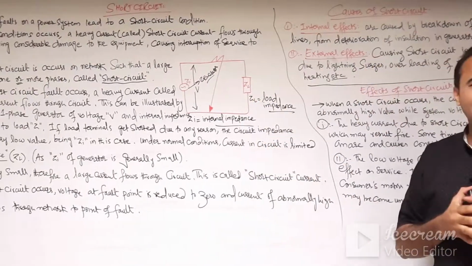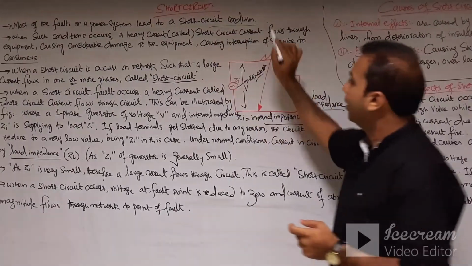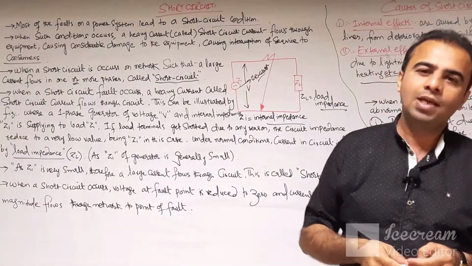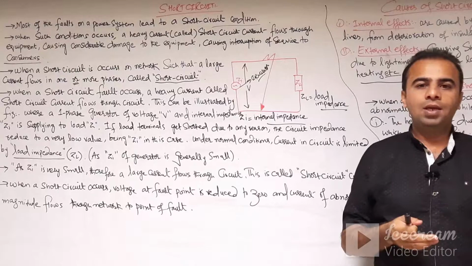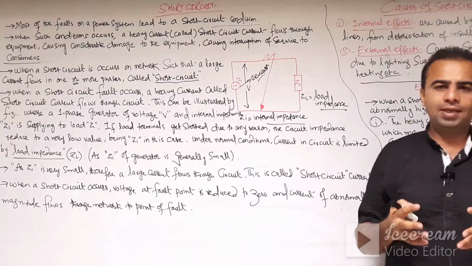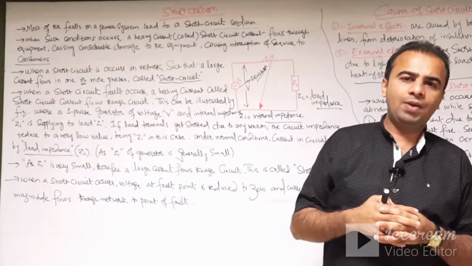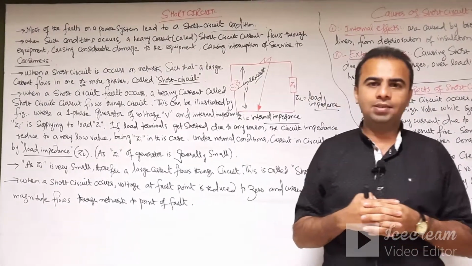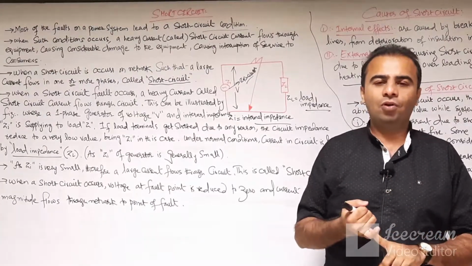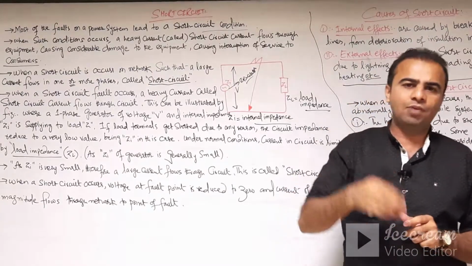So let us discuss the short circuit. Most of the faults in the power system lead to the short circuit condition. The fault may be a symmetrical fault or an unsymmetrical fault. Symmetrical faults are those where 2 or 3 conductors are shorted to each other, which is considered a dead short circuit. Unsymmetrical fault means there is no symmetry between the currents flowing in the lines, like single line to ground fault, double line to line fault, or double line to ground fault. These are the types of unsymmetrical faults in the power system.